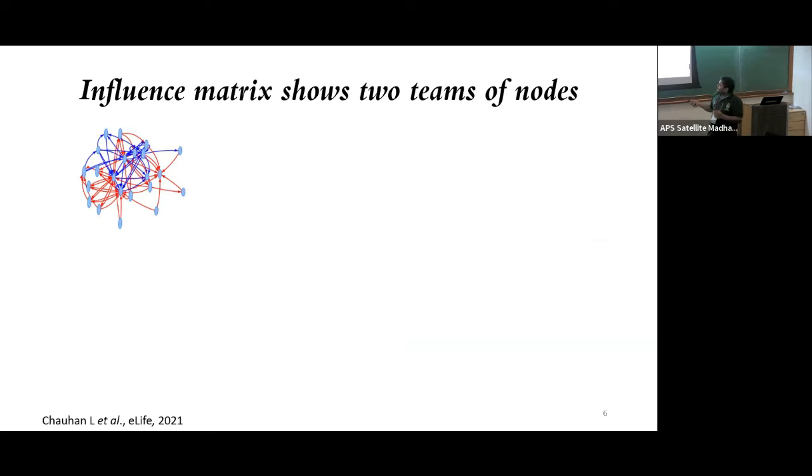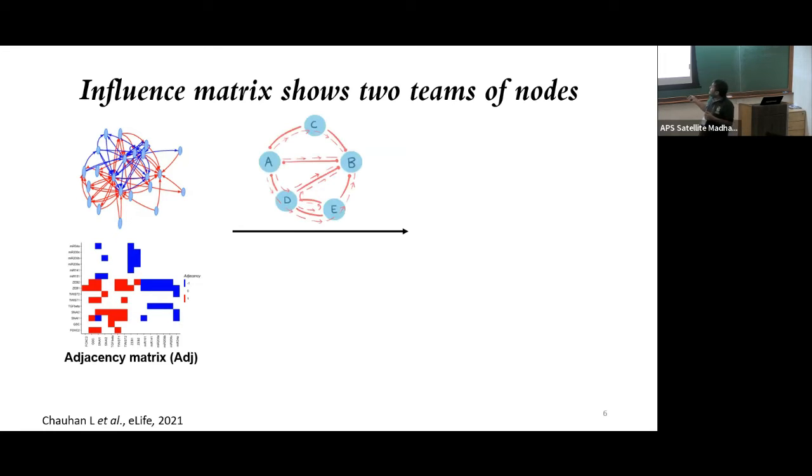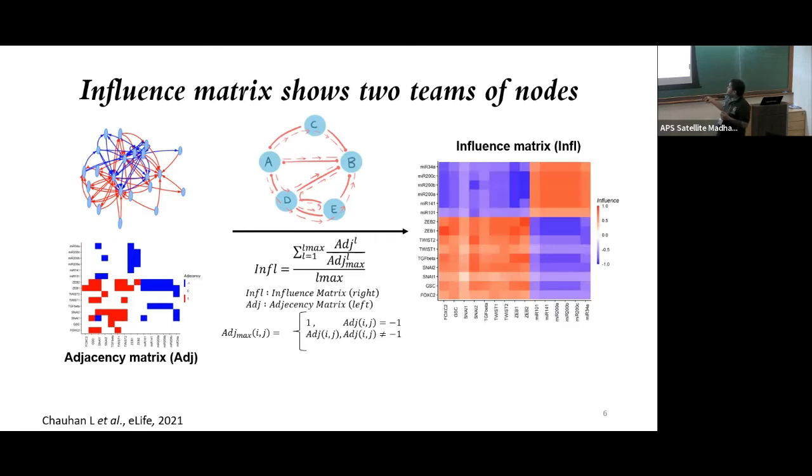So these were the networks that we looked at, and at first look they look very complex. We tried to look at the interaction matrices, where each cell shows one direct interaction within the network, and the interaction matrix is often quite sparse in most of the biological networks that we've been looking at so far. So instead, we converted the interaction matrix to what is known as an influence matrix. Instead of taking the single edge effect of node A on node B, we are considering the effect mediated through multiple nodes. Each path from A to B, constituted of more than one node, is considered to construct these influence matrices. And this is the formula for calculating the influence matrix.